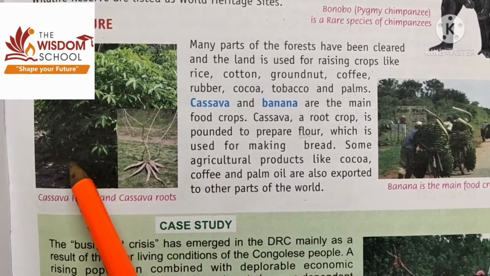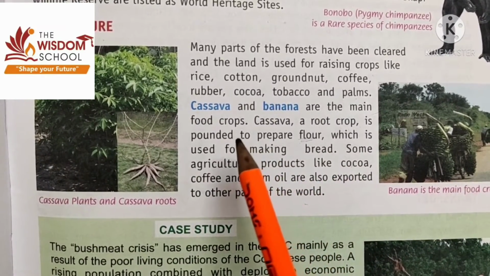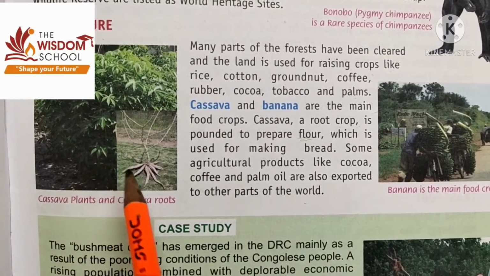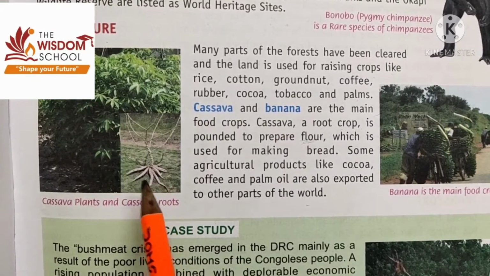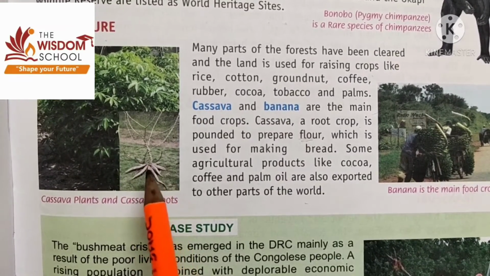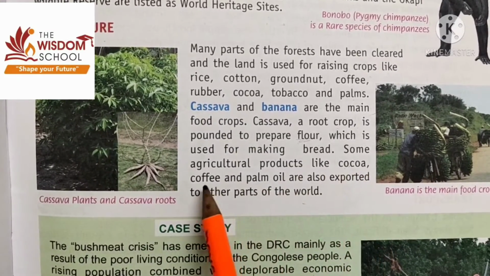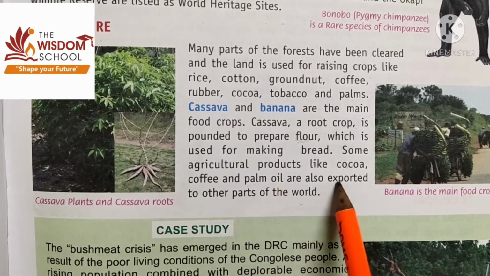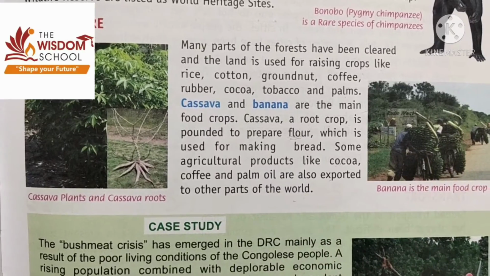Cassava roots are prepared into flour, which is used for making bread. Cocoa, coffee and palm oil are agricultural products which are exported to other parts of the world. Is it clear, students?